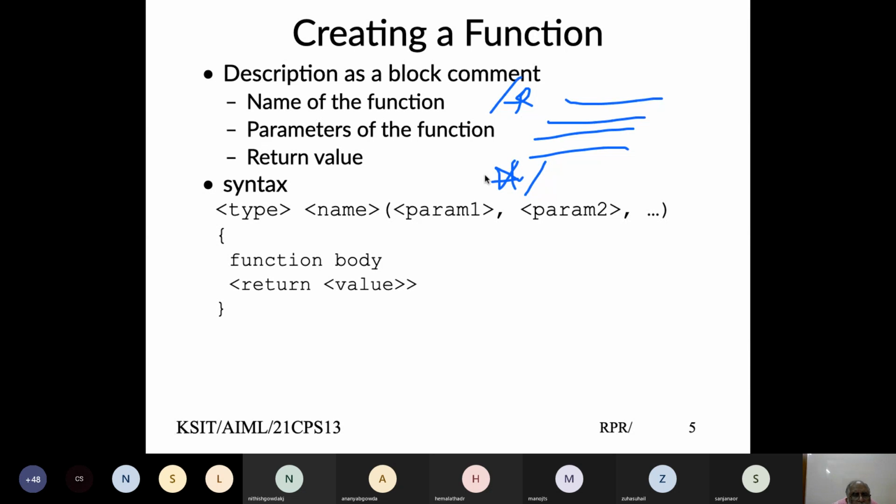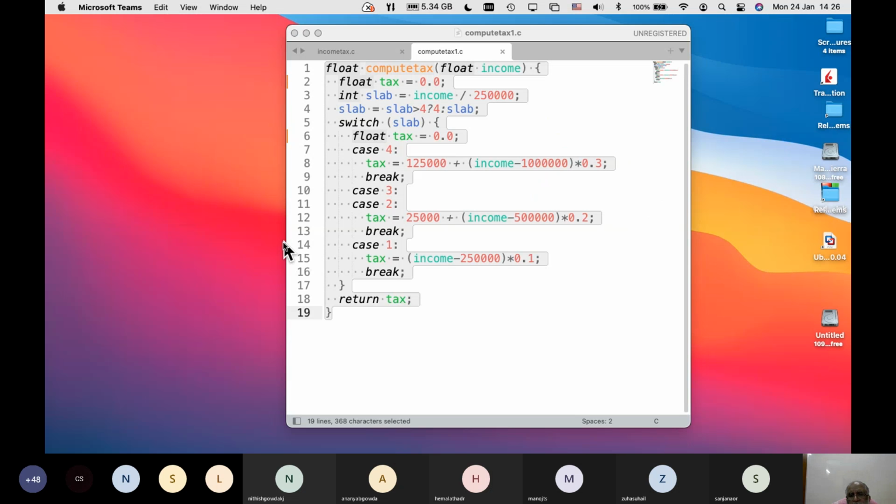How many people have tried to do that code? I just wanted to show what it would be. This is the basic code. Given certain income, our requirement was: for income less than 2.5 lakh rupees, no tax.